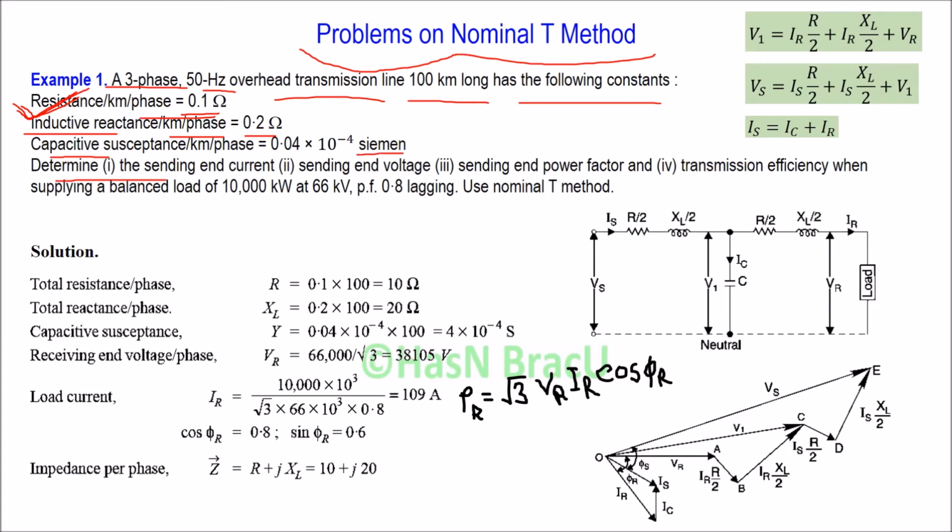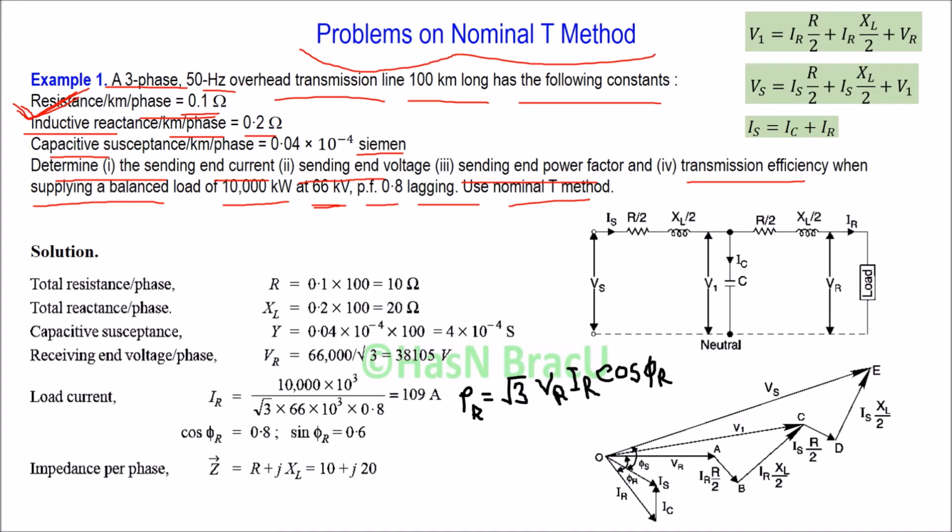Determine the sending end current, sending end voltage, and sending end power factor, and also the transmission efficiency when supplying a balanced load of 10,000 kilowatt, 66 kV, power factor 0.8 lagging. Use the nominal T method.